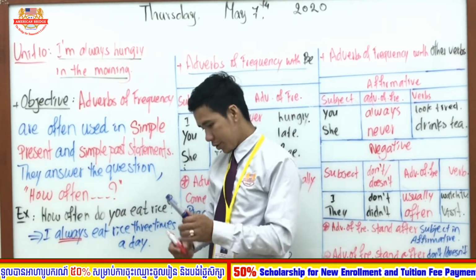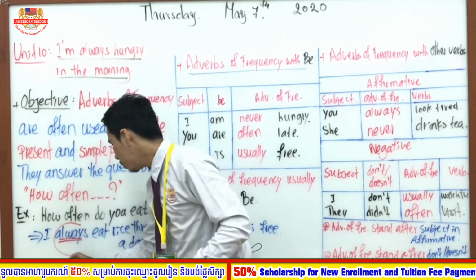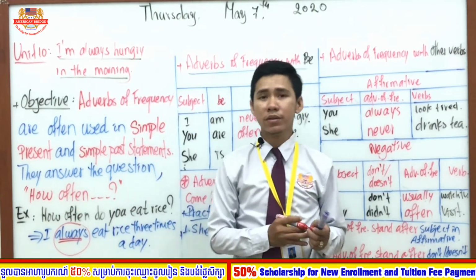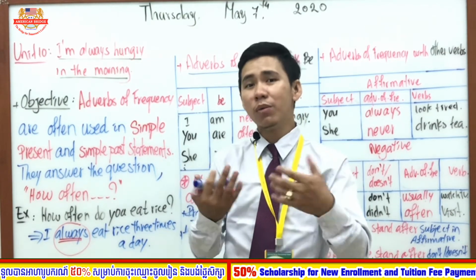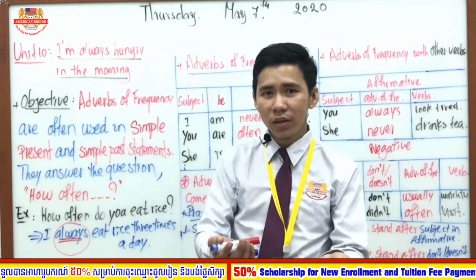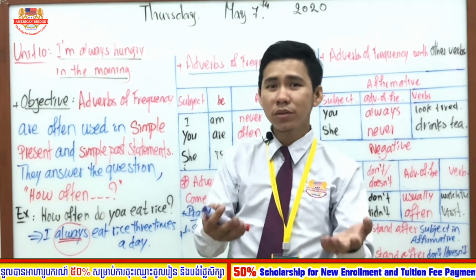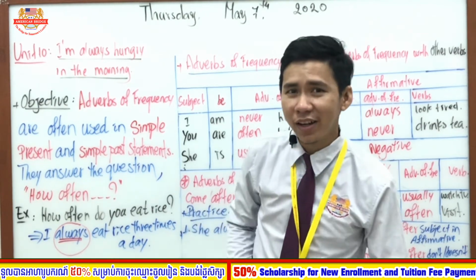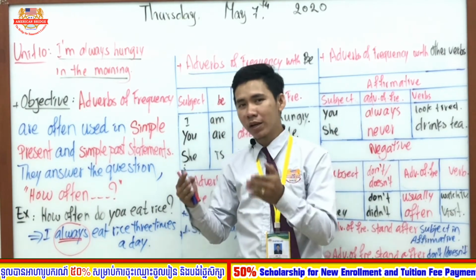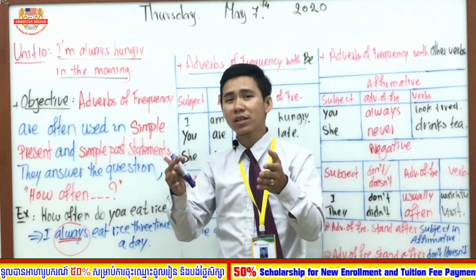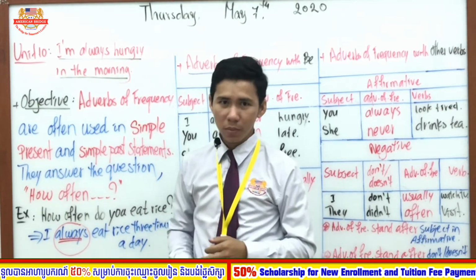So here what did I use? This is what we call an adverb of frequency. It shows your activity, how often you do it. You always do it, you usually do it, you sometimes do it, you often do it, or you never do it. So we call these adverbs of frequency, used to answer the question how often.